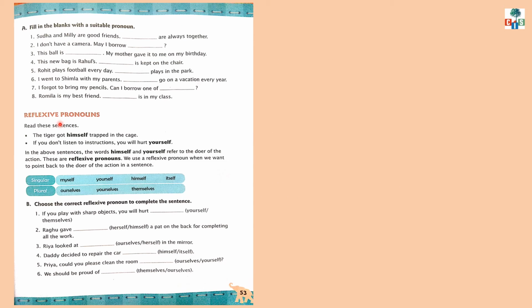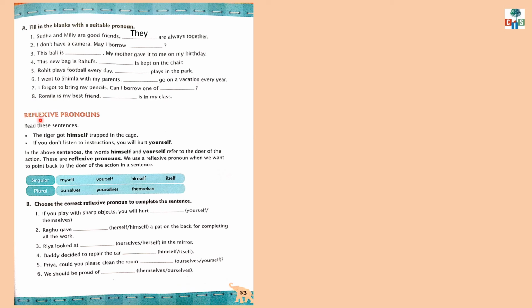Check out page number 53, exercise A. Fill in the blanks with a suitable pronoun. Number 1. Sudha and Millie are good friends. Dash are always together. Here in this sentence, children, the subject is Sudha and Millie. We are talking about two persons. Are is the verb and before this verb a blank is given. Before the verb we will use a subject pronoun. And if the subject is plural, we will use they. They are always together. Now try to do these sentences on your own.